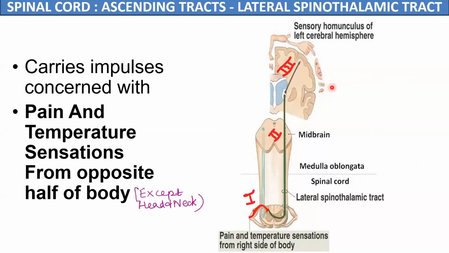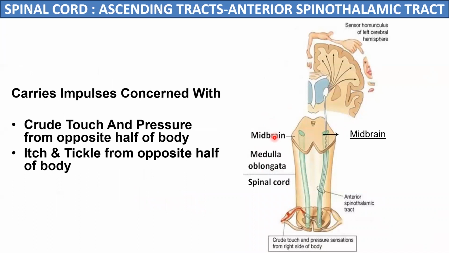So this was about the lateral spinothalamic tract. The anterior spinothalamic tract also has a similar pathway to the lateral one. The first order neurons are the pseudo unipolar neurons of the dorsal root ganglia, and central processes of these, which are shown in the red color, pass towards the dorsal horn of the spinal cord, where they will relay the second order neuron of the anterior spinothalamic tract. They are located in the nucleus proprius in the dorsal horn.